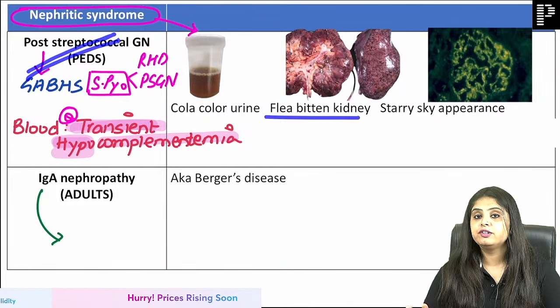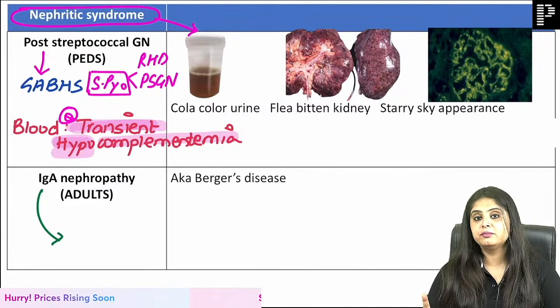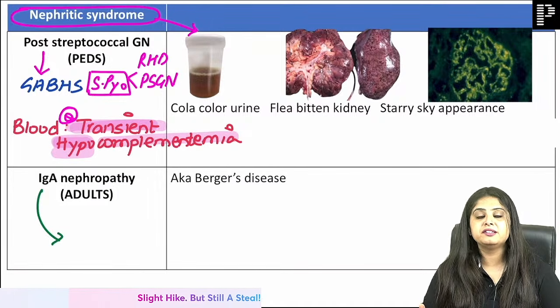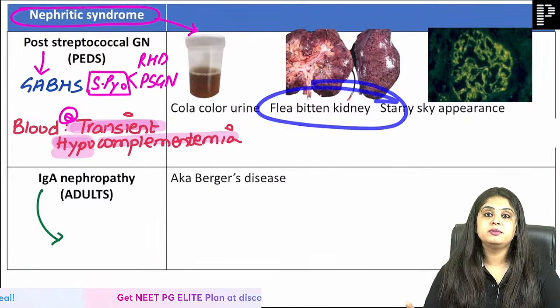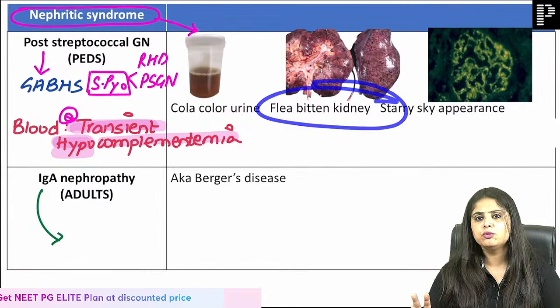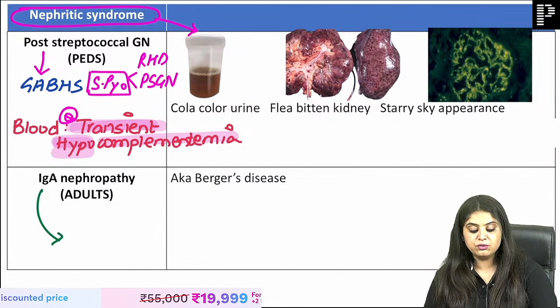There are only 2 homeworks that I've given you. One, to put in the comments below after this session, what is the full form of the mnemonic for flea-bitten kidney. Second is the genetics of abetalipoproteinemia. 2 homeworks for tomorrow. 2 more I will give you at the end of class. I'm not letting you go so easily.